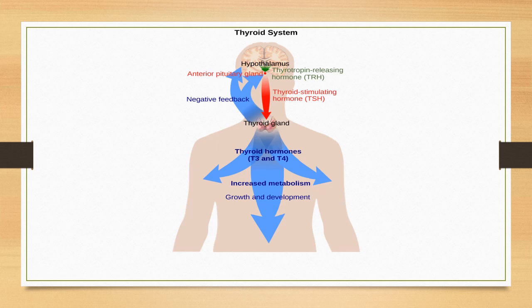Your part. Now, you will read the last 4 lines specially. Thyroid gland, thyroid hormones T3, T4, increased metabolism, growth and development. This part, the upper part, is for those who want more.